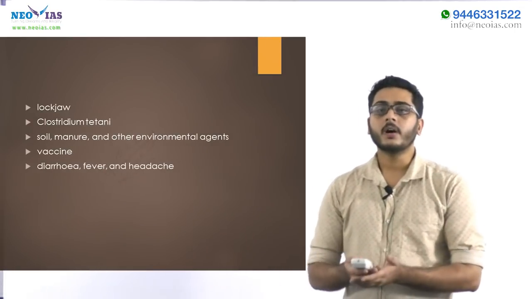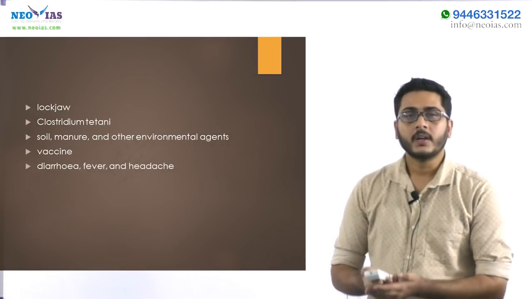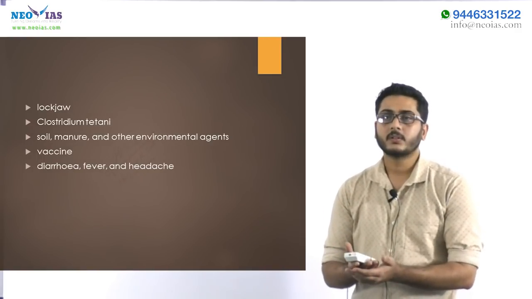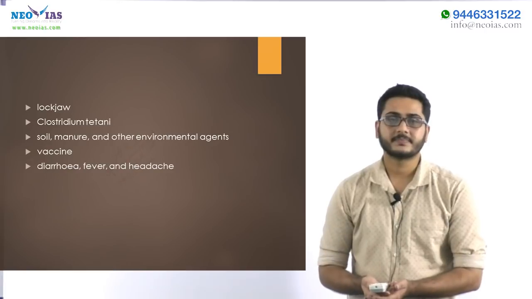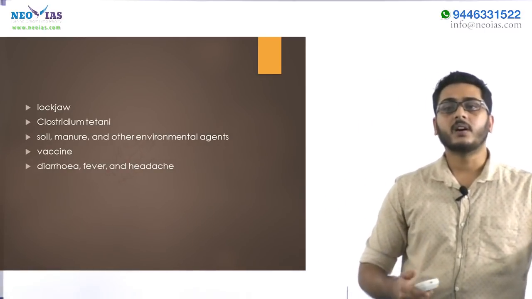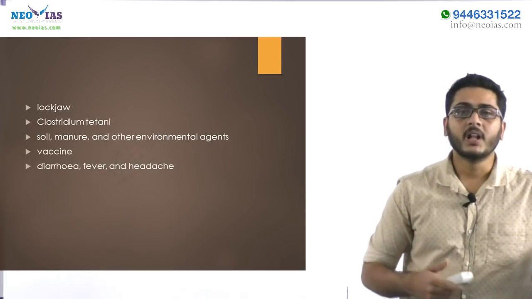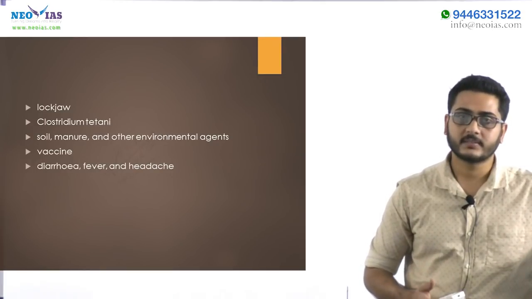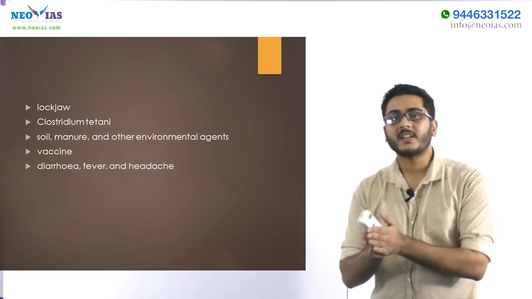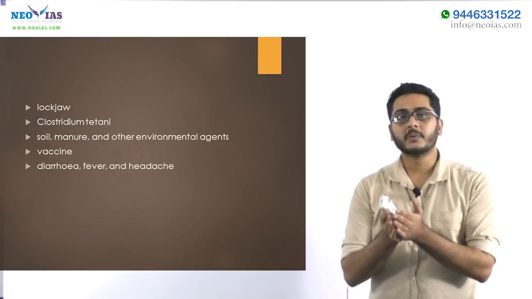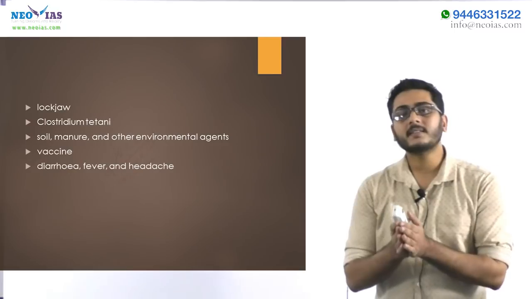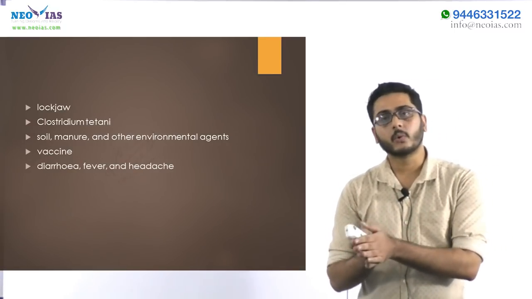Tetanus is also called lockjaw. It is caused by a bacteria called Clostridium tetani. The bacteria produces a toxin which affects our brain and nervous system, leading to stiffness in the muscles. So it is mainly caused from wounds contaminated by infected areas like soil, manure, roads, etc. So the bacteria is present in these areas like soil and manure.